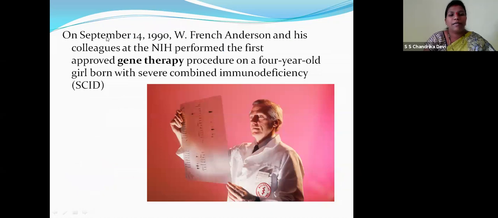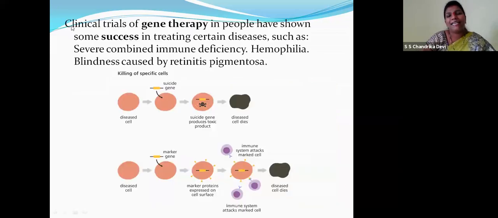So on September 14, 1990, W. French Anderson and his colleagues at NIH performed the first approved gene therapy procedure for a 4-year-old girl born with severe combined immunodeficiency syndrome. So they succeeded also. So clinical trials of gene therapy in people have shown some success, children, at least for some diseases such as hemophilia, and blindness caused by retinitis pigmentosa.